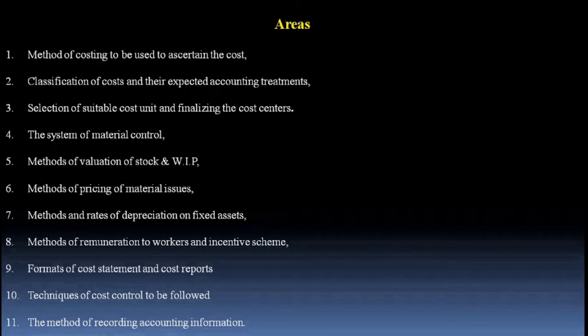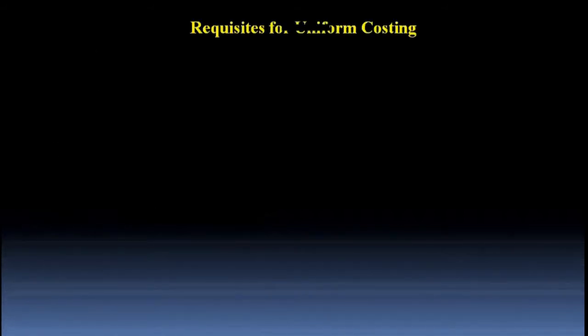The important areas of uniformity listed here are more advisory but not comprehensive, as it simply depends upon the need of uniformity in reporting and accuracy of cost comparison required by participating firms. Let's now discuss the requisites for uniform costing.